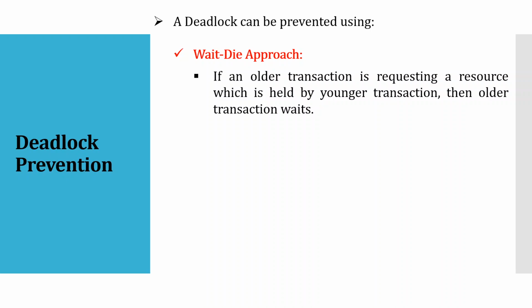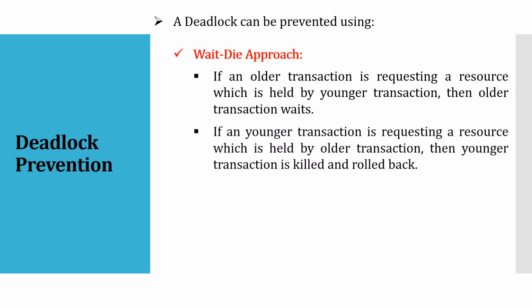So if the older transaction T1 is waiting for T2, then it will wait, it will not do anything else.